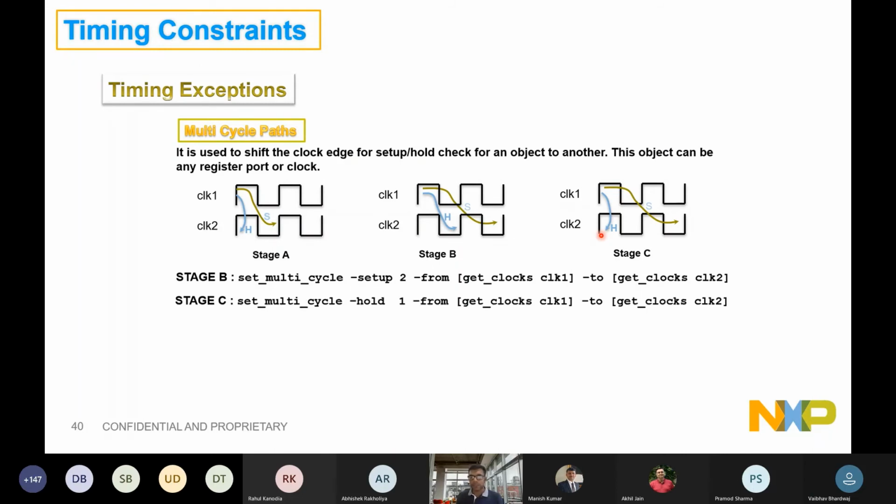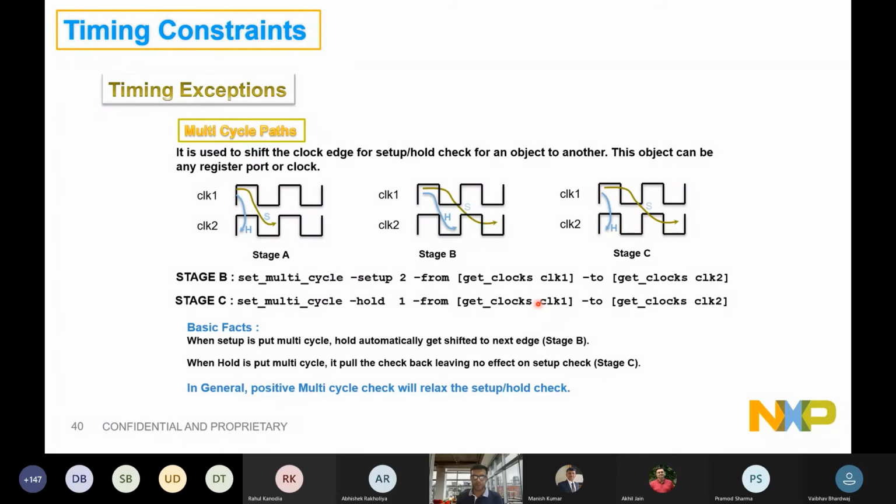See, remember, these positive numbers will always relax your check. This hold from here to here is a critical hold. It is telling that I want every such path to add a delay equivalent to 1 cycle to meet hold. This is very pessimistic. You can't meet it. You need to pull it back by saying no. By design, the hold check is here, the setup check is here. That's how the multi-cycle will operate. Okay.